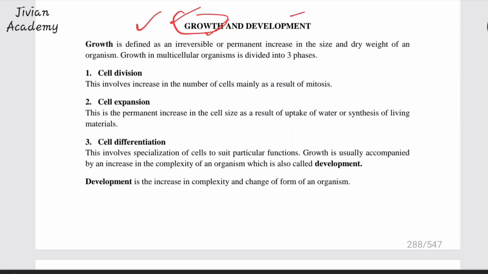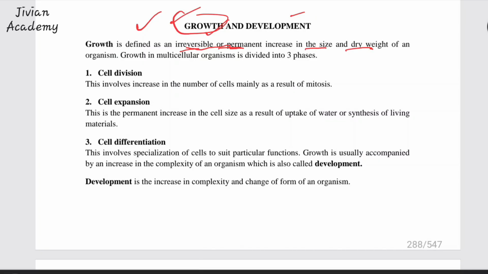Now, I want you to understand these key terms: irreversible or permanent. It means it does not come back. When you are growing, you keep growing. You will not become younger, or there is a certain factor that will come and make you younger. It's not going to happen. So, what we mean by growth is the irreversible or permanent increase in the size and the dry weight of an organism. Now, dry weight meaning, I like talking about a balloon.